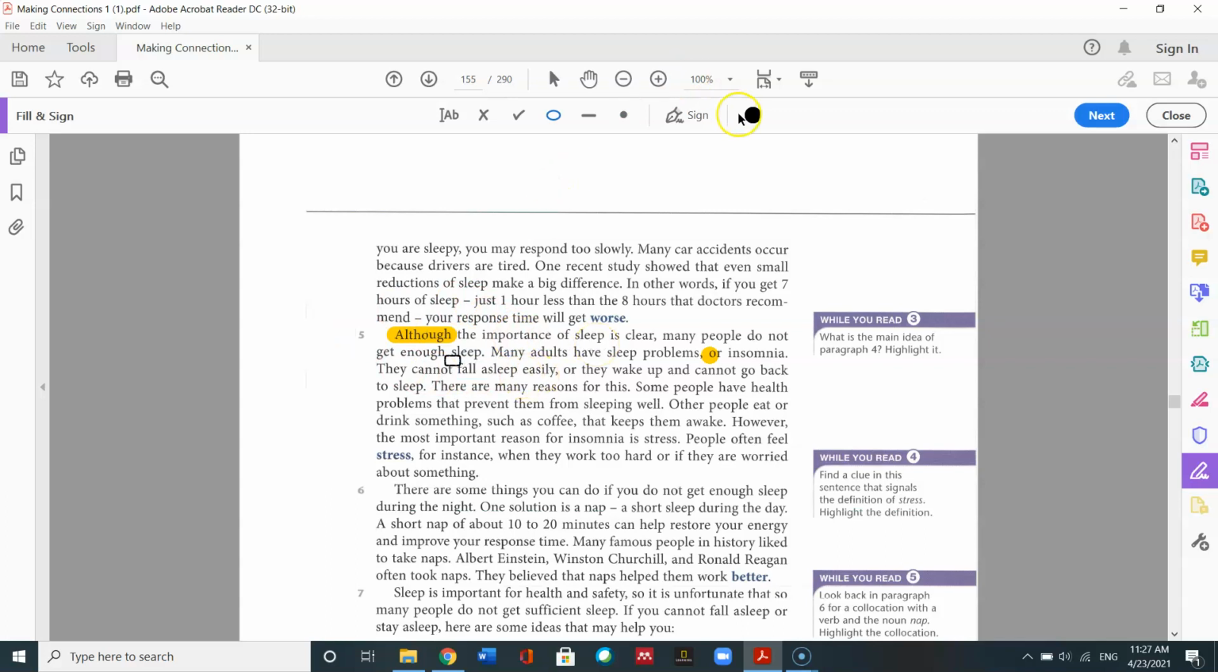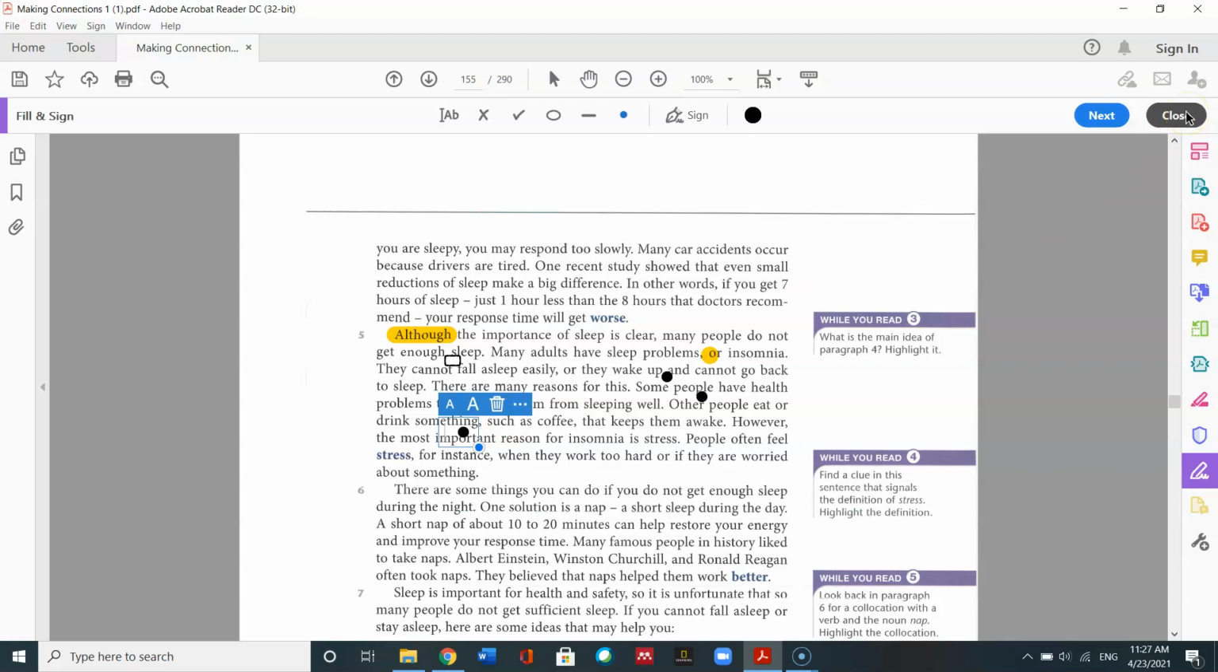Next, we have a different connecting word, which is an example connecting word. There are many reasons for this. So here we have some reasons. Some people have health problems that prevent them from sleeping well. That's one reason. Other people eat or drink something like coffee that keeps them awake. However, the most important reason is stress. And they use this connecting word, however, before the final reason, just to show that it is the most important reason. People often feel stress, for instance, notice this connecting word, for instance, when they work too hard or if they are worried about something.